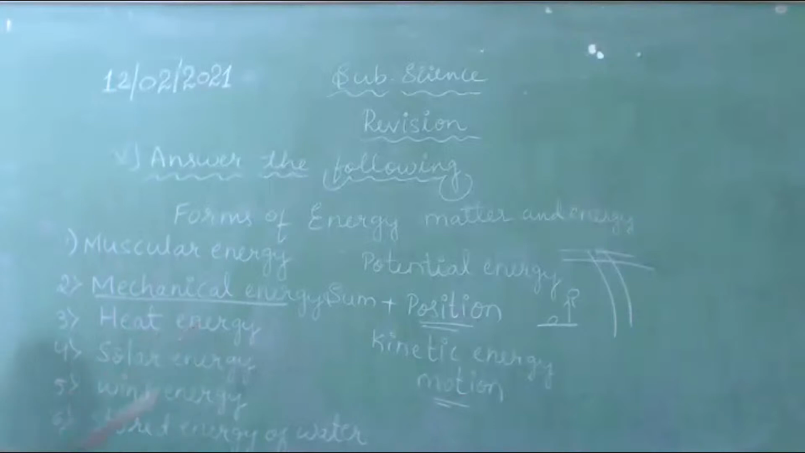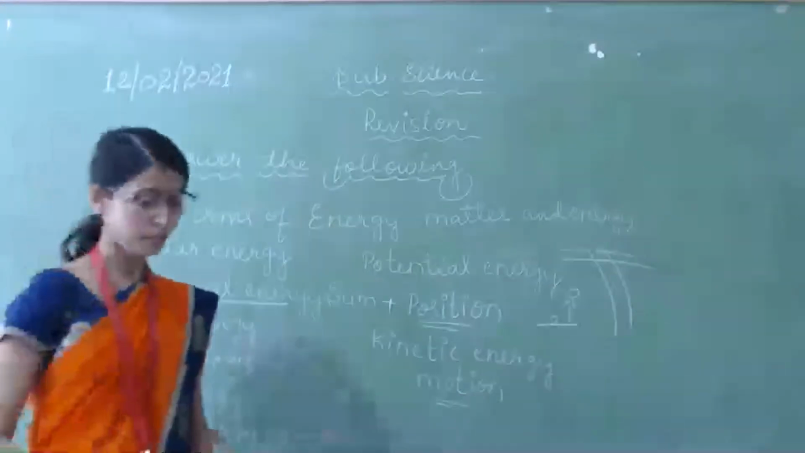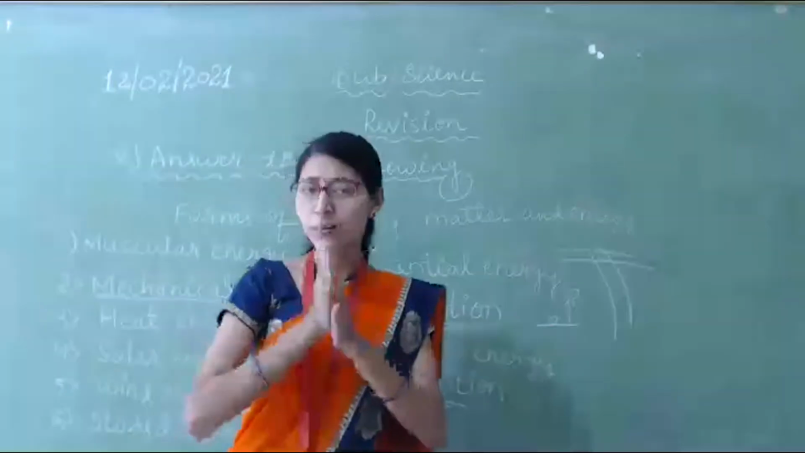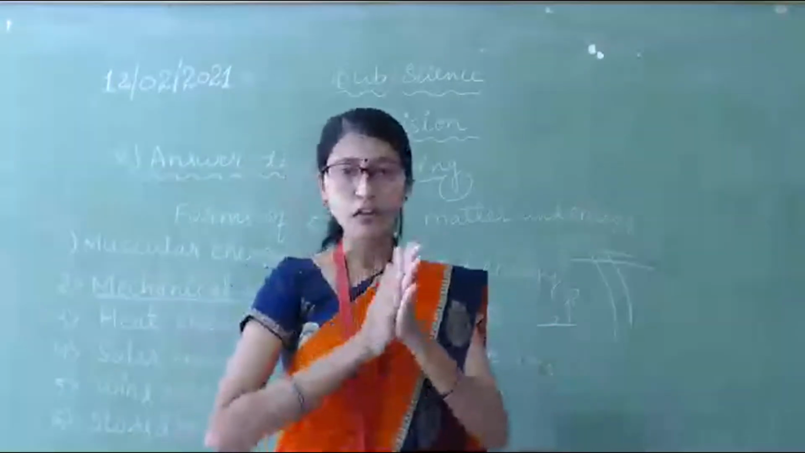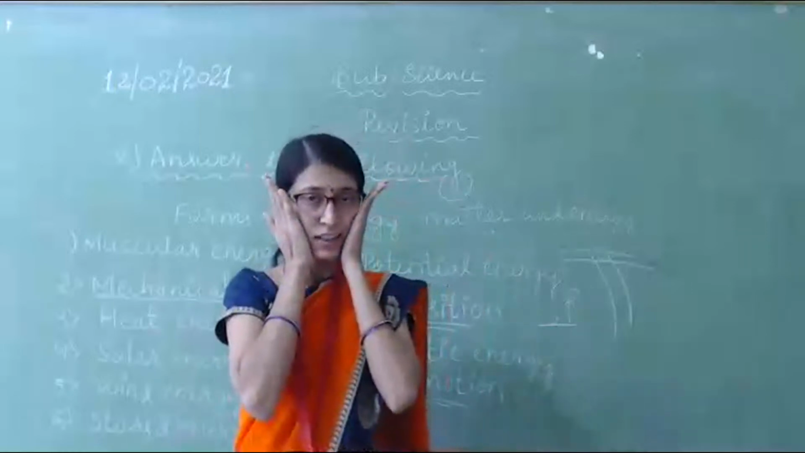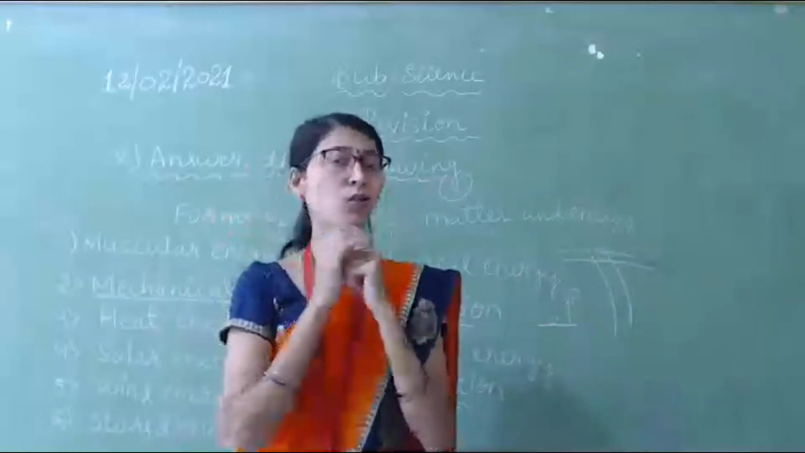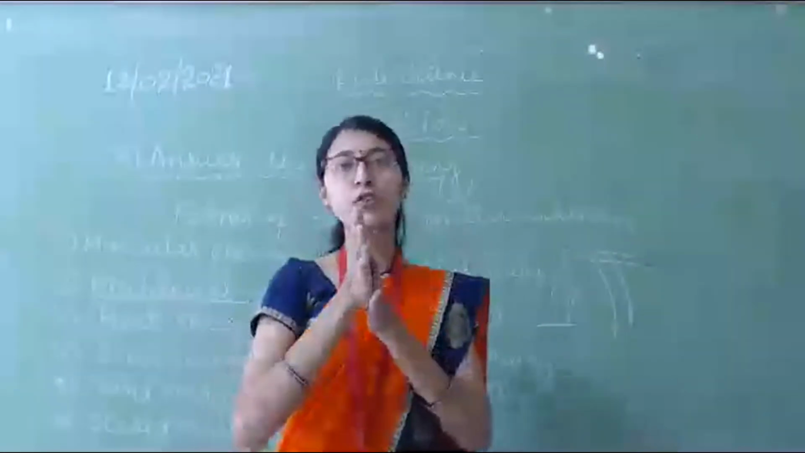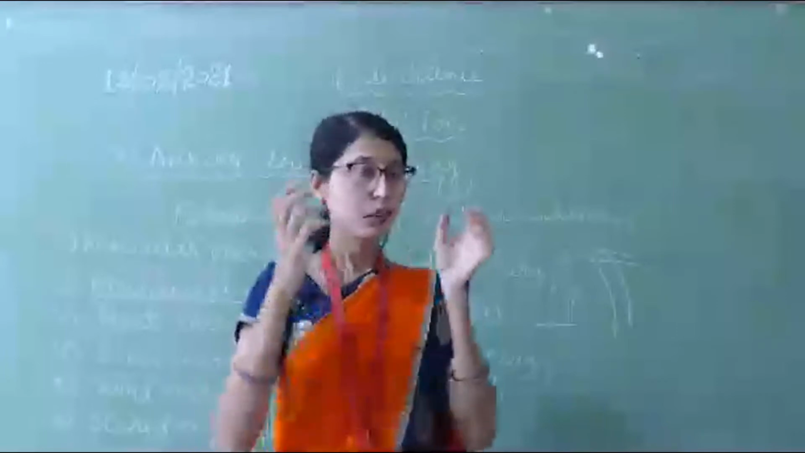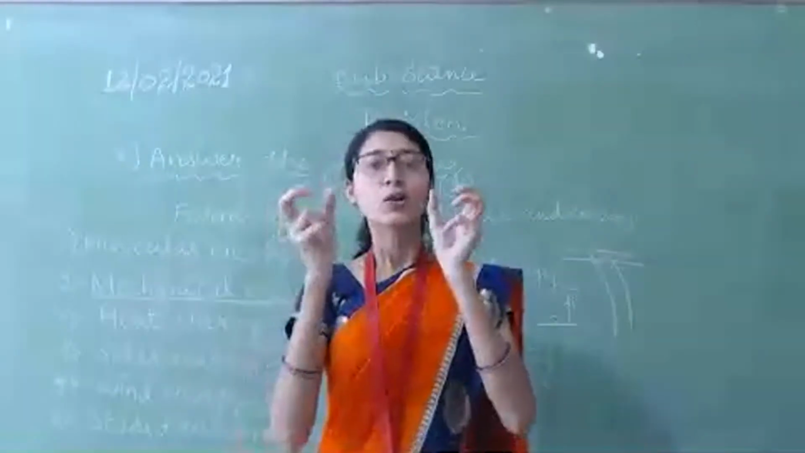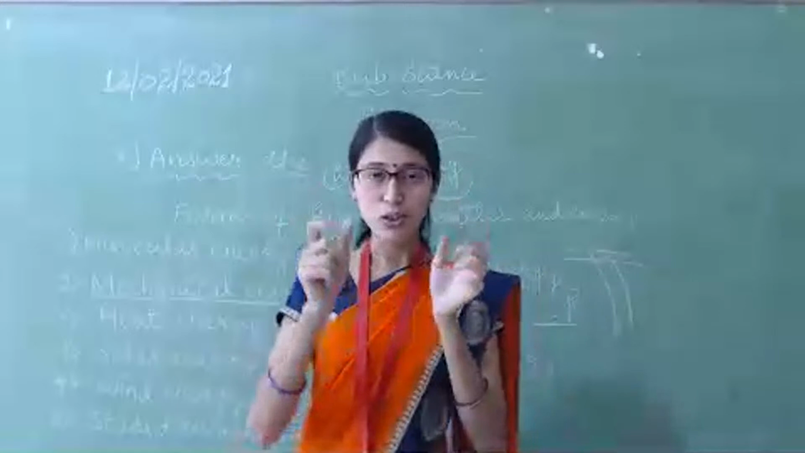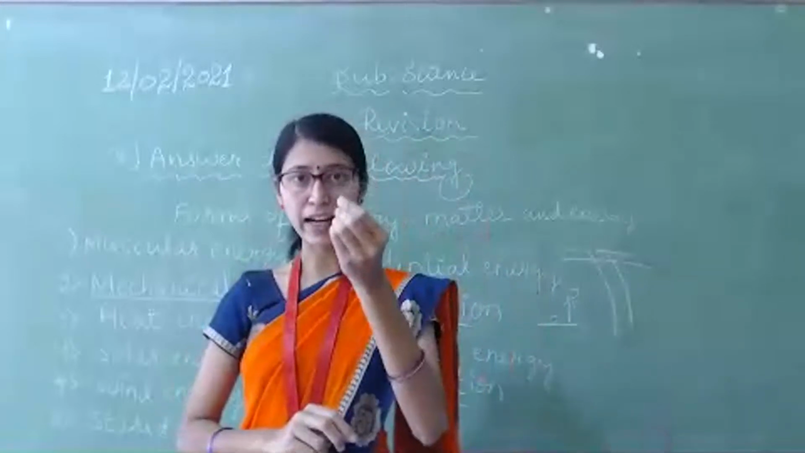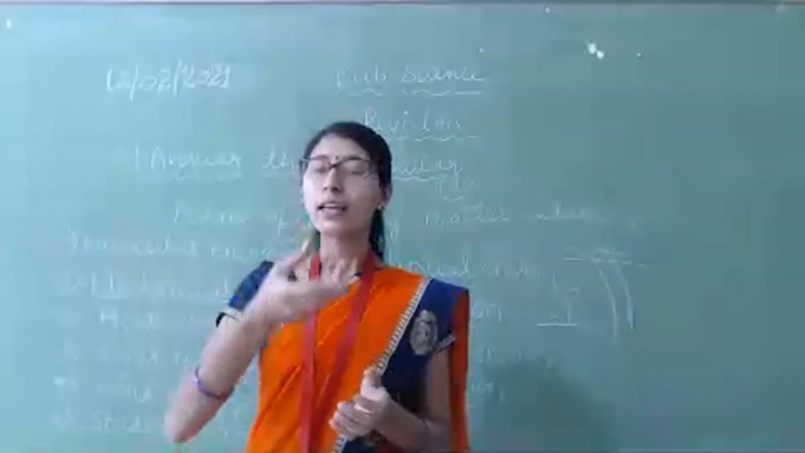Next, the third one is heat energy. See here, now it is cold. So what will we do? Like this, we rub our palms, right? And after that, we hold them on our cheeks. Why? What will happen? By rubbing our palms, due to friction we get heat. We may have seen or heard that if we rub two stones against each other, due to that friction we can get heat, and we can see sparks of light.